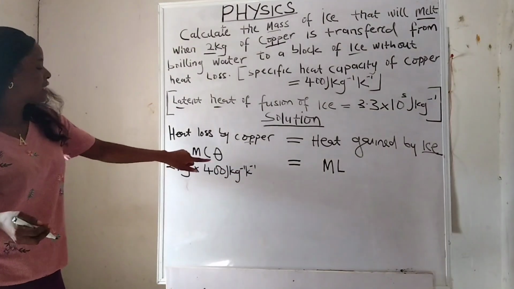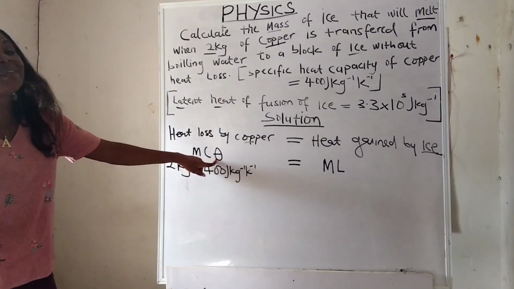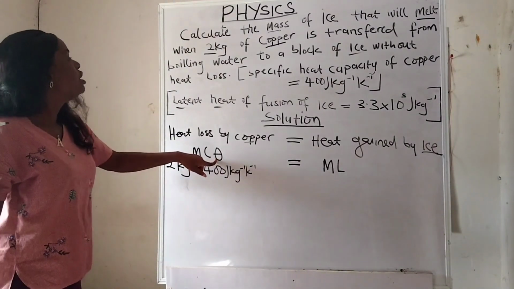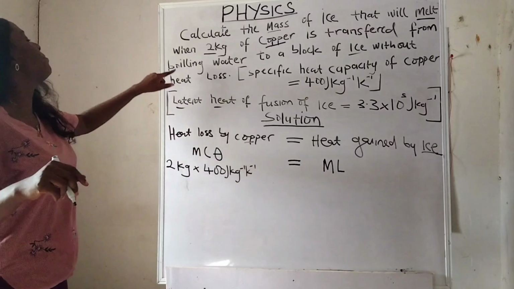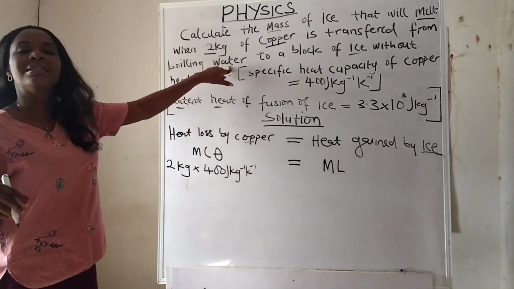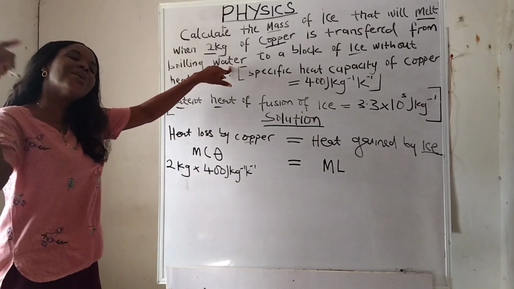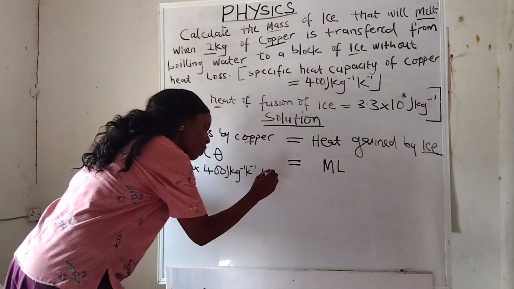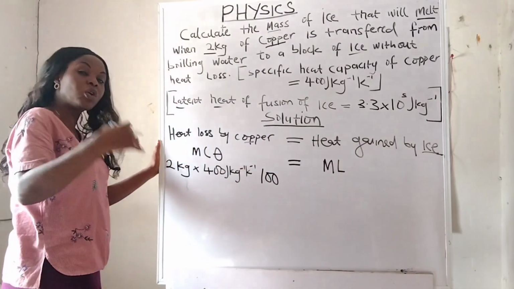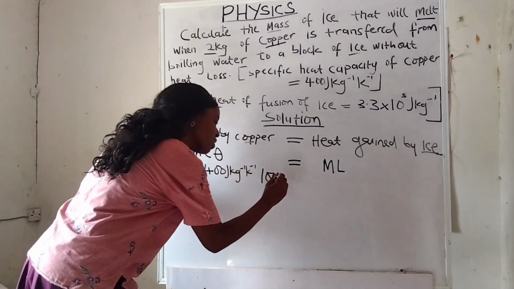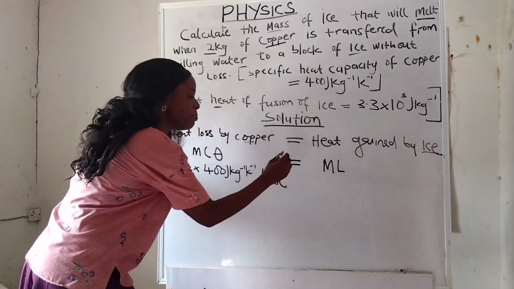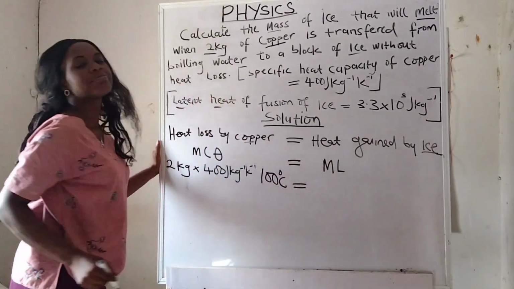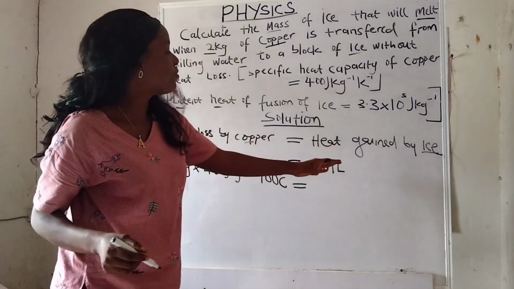Finally, is theta, which represents temperature. Did they give us any temperature in this question? No, but they told us boiling water, and the temperature of boiling water is 100 degrees Celsius. So we'll put 100 here. It is from boiling water, so it carries the temperature of boiling water. So we'll put 100 degrees Celsius here. Put this equals to.